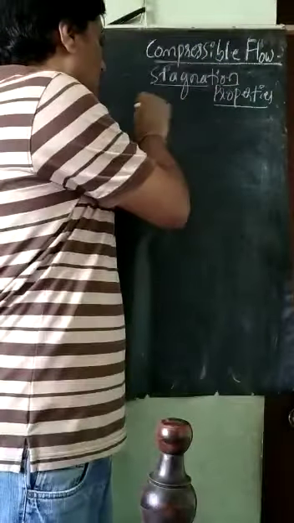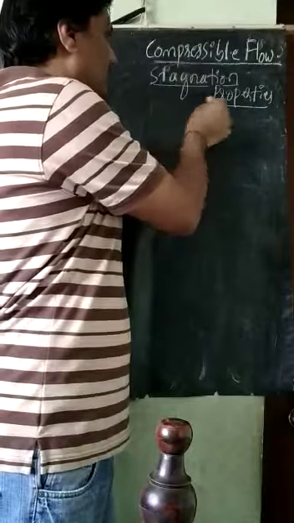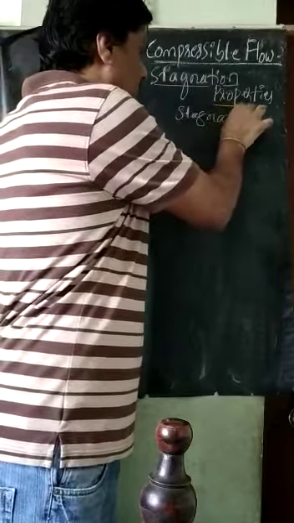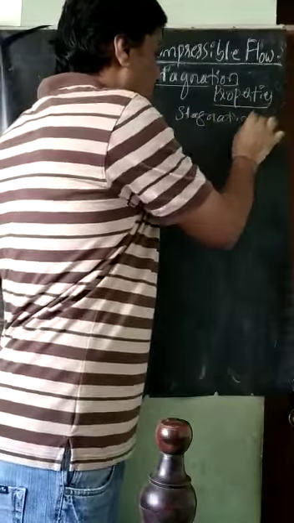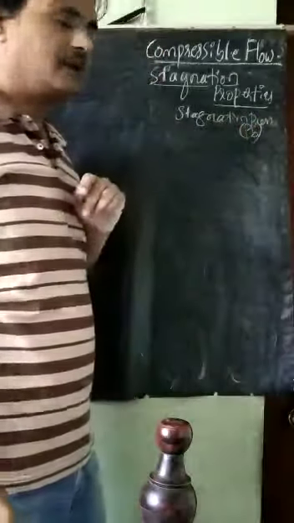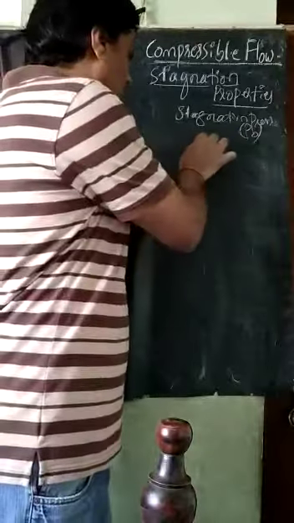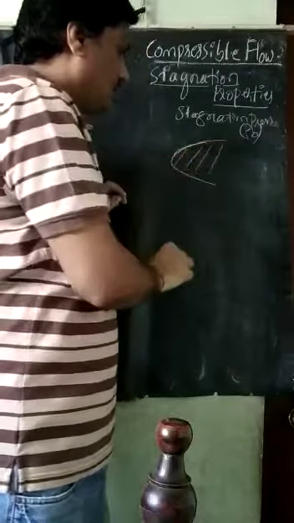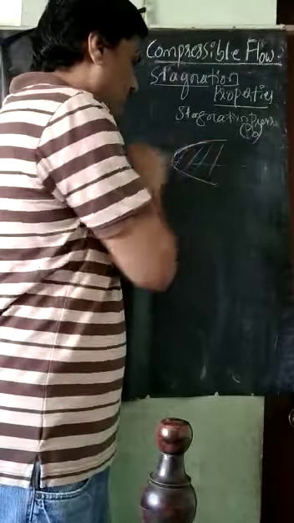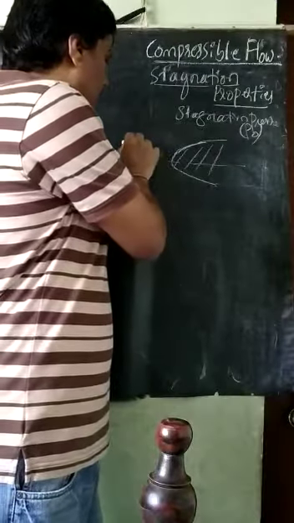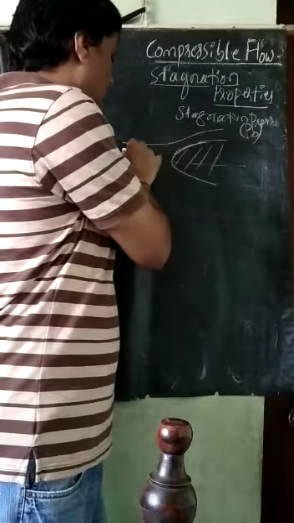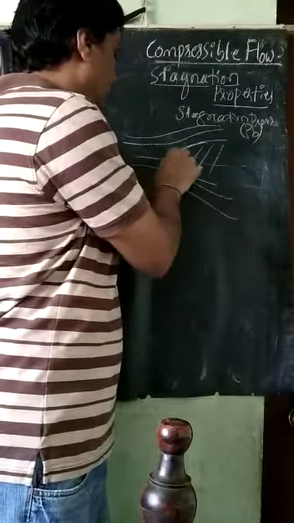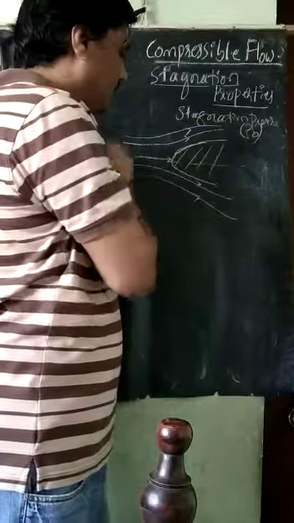Now, I will first derive the relation for the stagnation pressure, usually indicated by P naught. For this, I will take one static body. This is the axis of this body, and fluid is flowing over this body like this. This is the flow of the fluid.